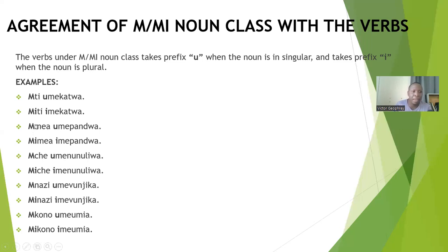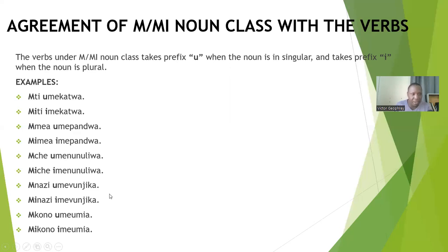The plural form of mmea is mimea. Mimea imepandwa. Mche umenunuliwa. You can see u over here. Miche imenunuliwa.